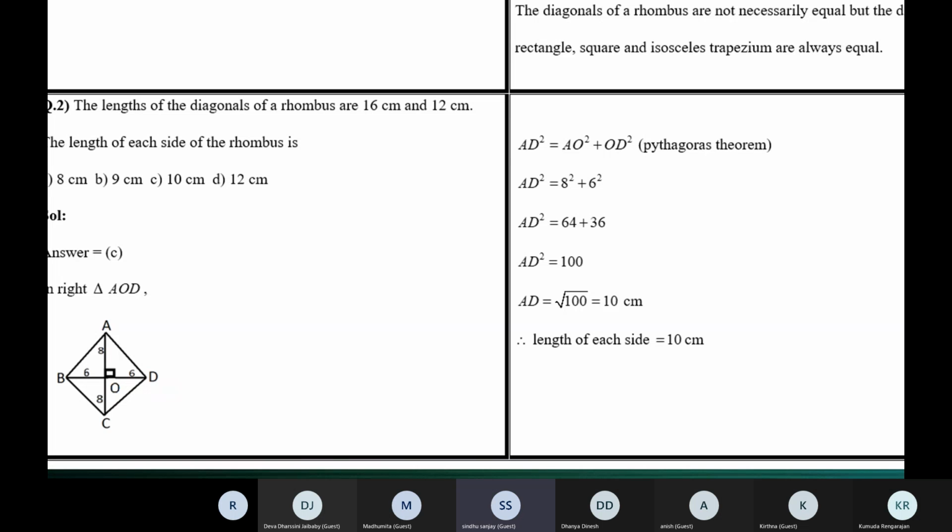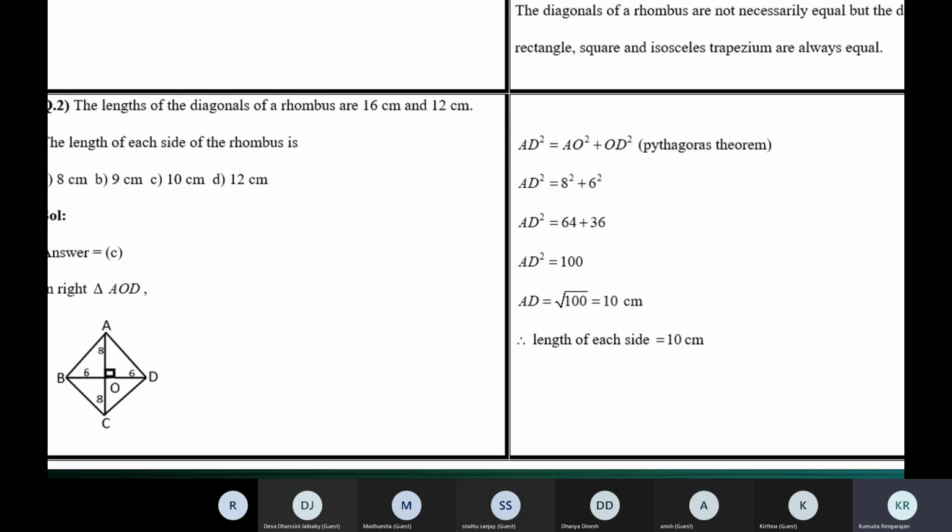Ma'am, 40 centimeters, because in a rhombus, all the sides are equal. How do we find the perimeter? What should you add up? 4 into side, ma'am. 10 plus 10 plus 10 plus 10. 4 into 10, 40 centimeters.